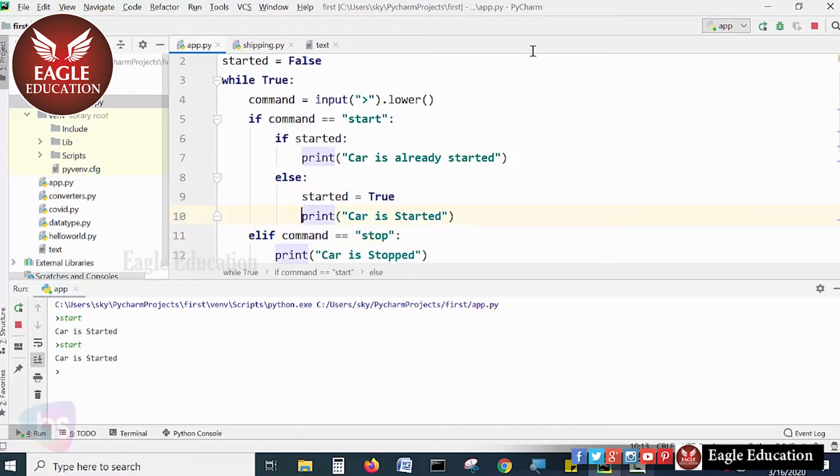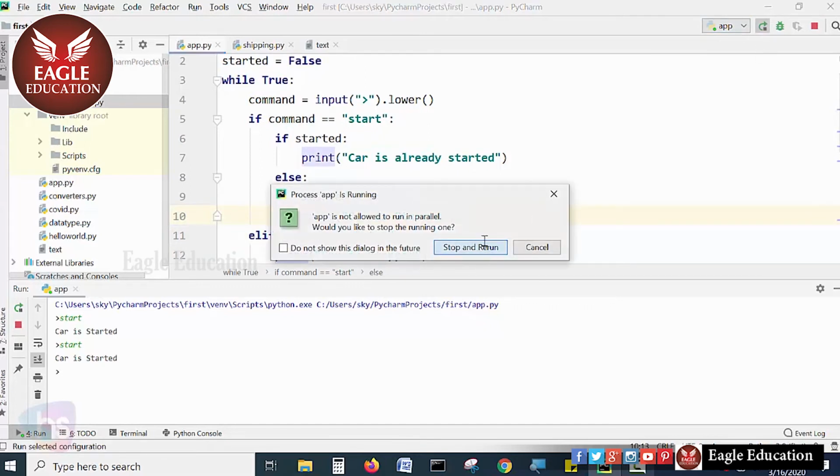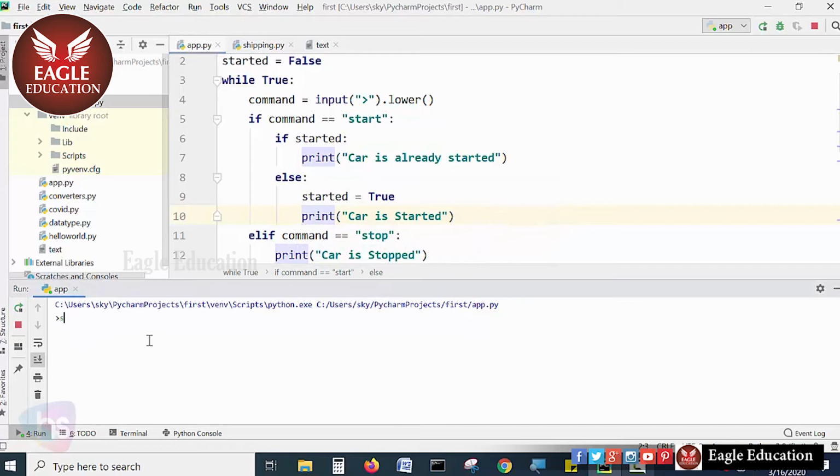And if you run this, stop it, and rerun. Now see here, start. Car is started. If I press start again, car is already started. Simply, the initial state is false. If I press start, by default the car is treated as false, so it goes to the else part, where started becomes true and it prints the message car is started. If I press start again, it says that the car is already started. That is very easy and simple.